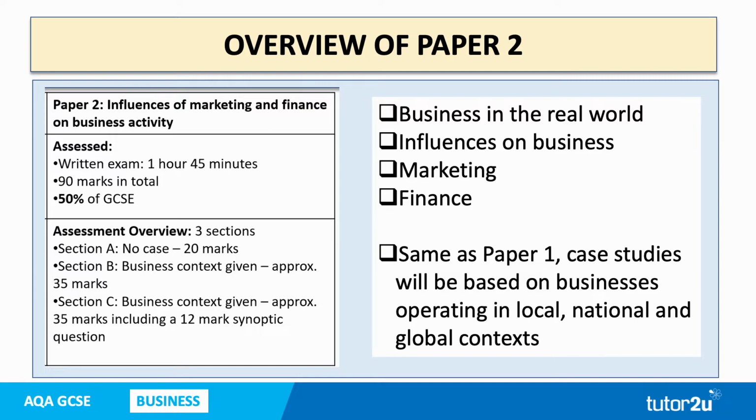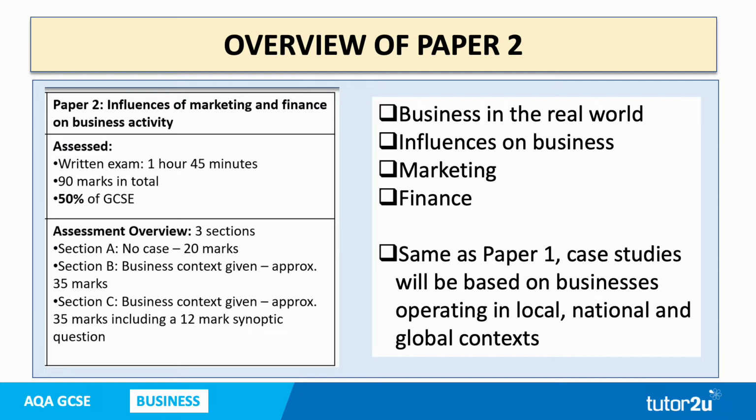The assessment overview, there's 3 sections: Section A, Section B, Section C. In Section A, 20 marks available. There is no case study, no context in Section A. In Section B, there is business context, and there's usually approximately 35 marks. Section C also has context, and there are about 35 marks here as well, which includes a 12-mark synoptic question.